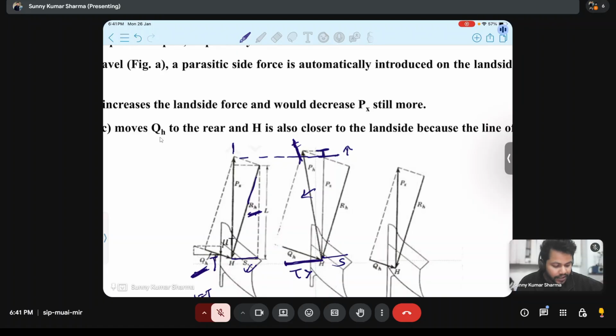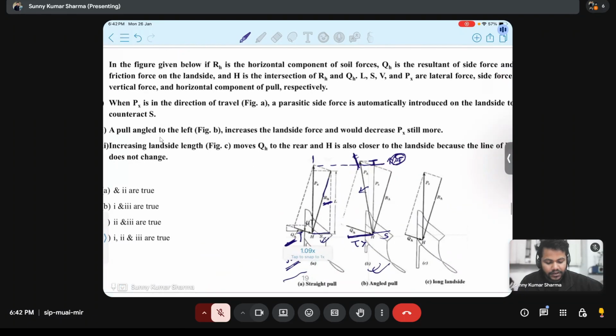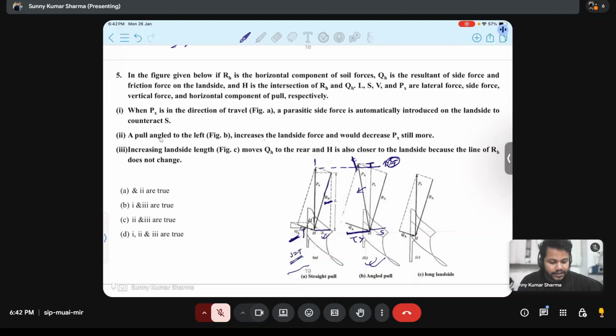Yes, we can also say this amount is mu T. That mu T is being added here in the direction of travel. This amount is being increased when the pull is angled to the left. So the statement is a pull angle to the left increases the land side force. That is correct, and would decrease PX still more.